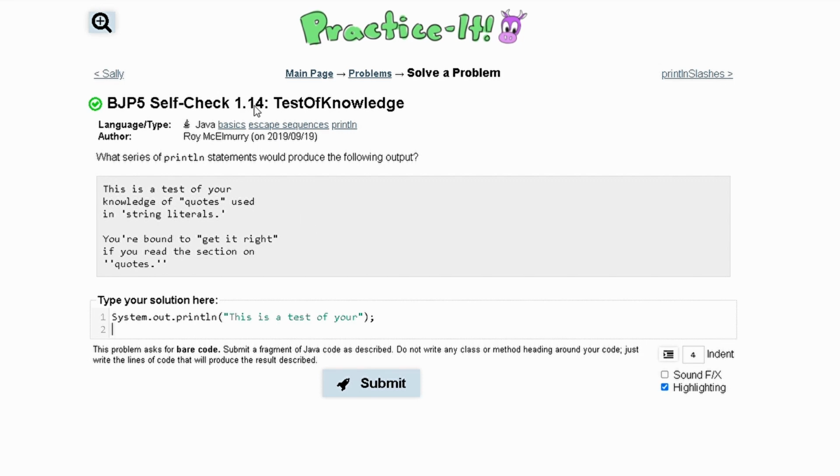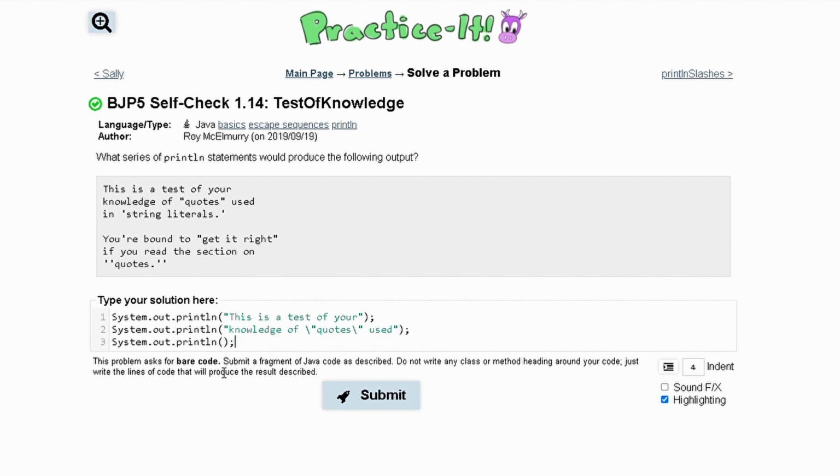Next we will have our second println statement. We'll have our quotes in here like this, and then we'll write what we're asked to, and it is knowledge of, and then we need a quotation mark, so we need a backslash quote, and then quotes, backslash quote to have the quotes used, and that's actually the end of that line. So now we move on to the next line.